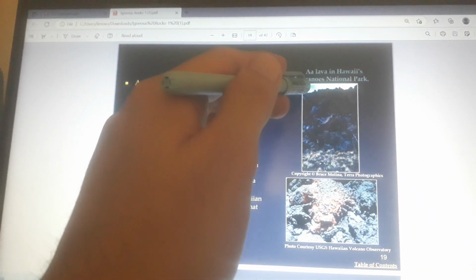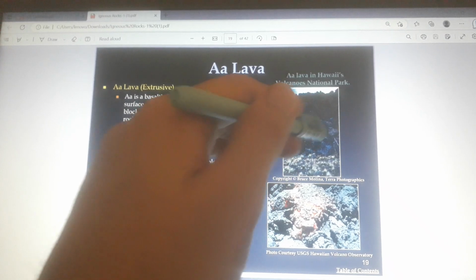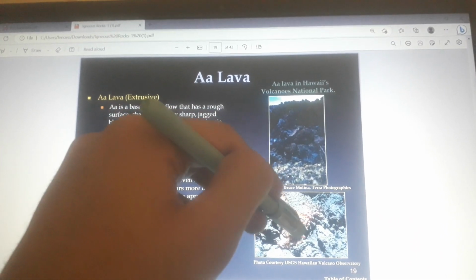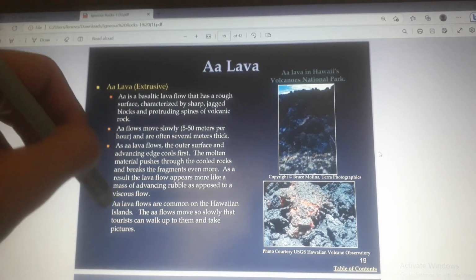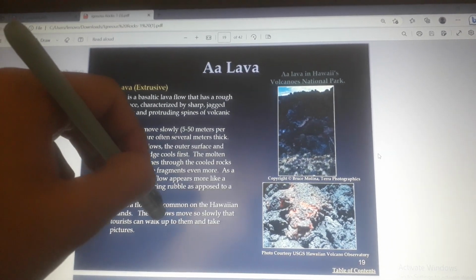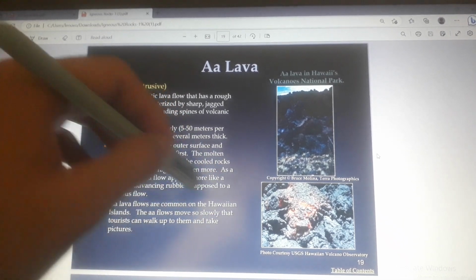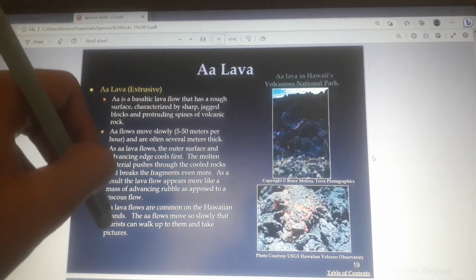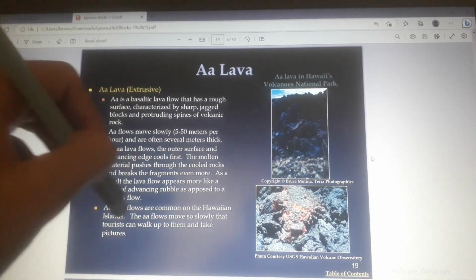Lava in Hawaii Volcanoes National Park. Lava flows are common on the Hawaiian Islands. The flows move so slowly that tourists can walk up to them and take pictures.